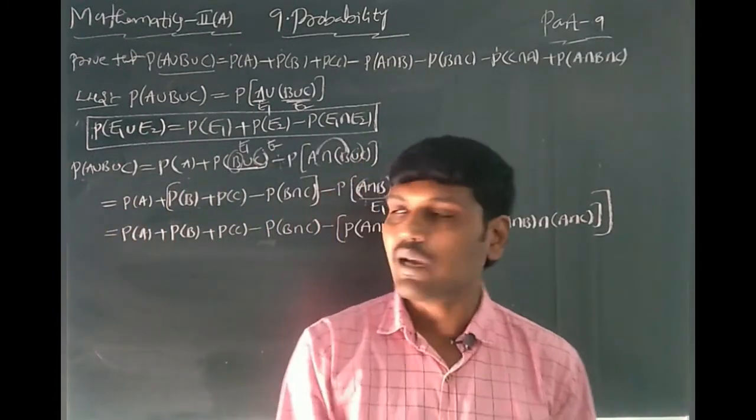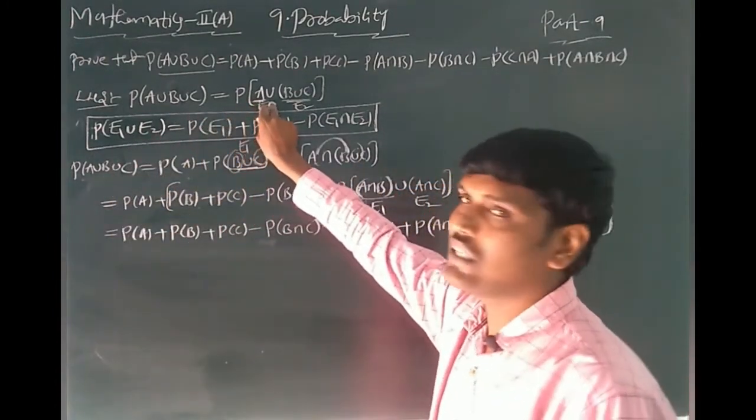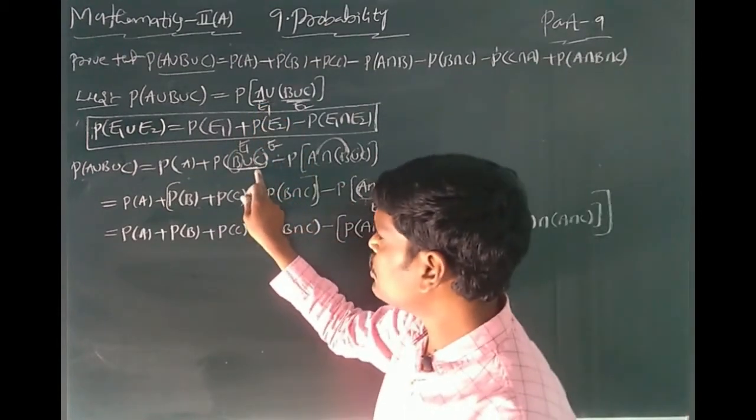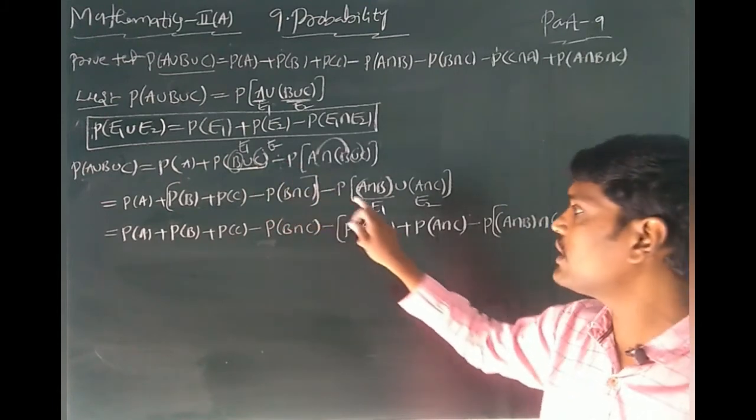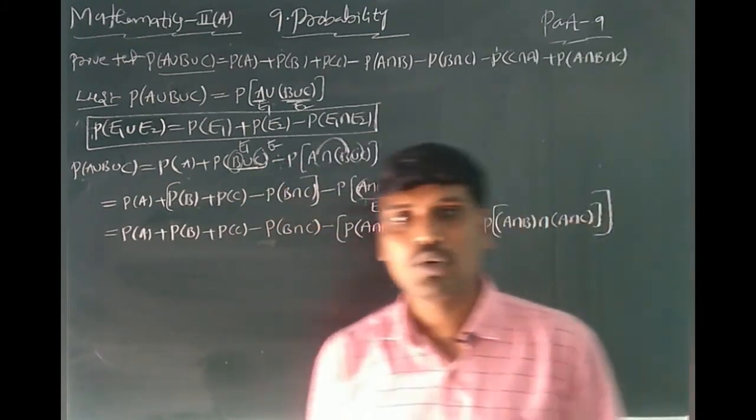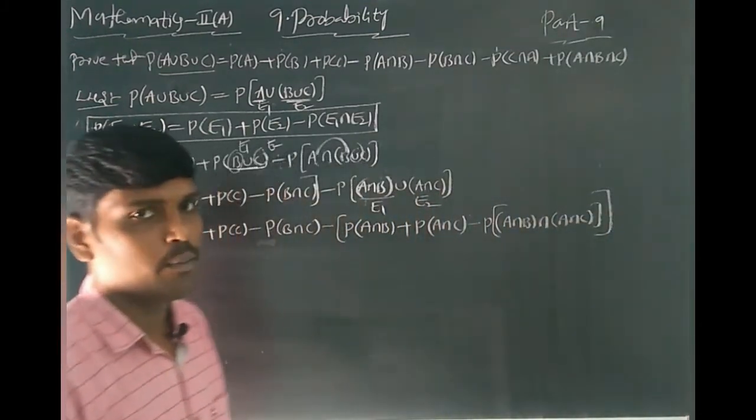You can write it 3 times. First you write the first addition theorem on probability. After that, here you can use the addition theorem on probability. Once again here also you can use the addition theorem on probability.